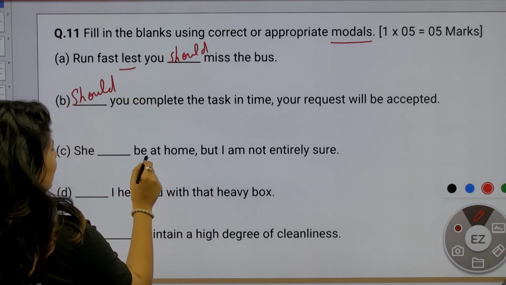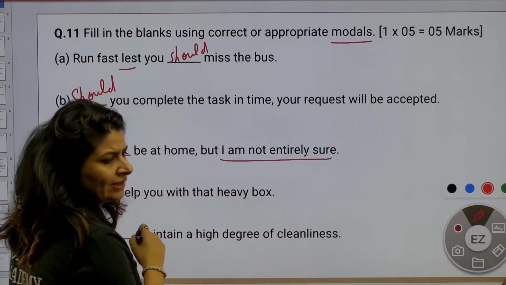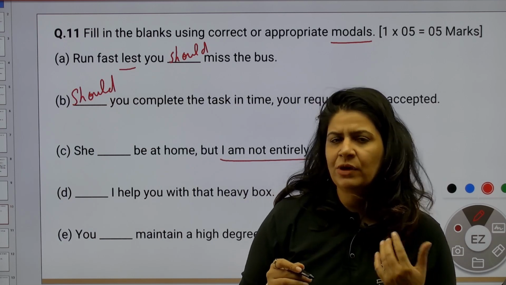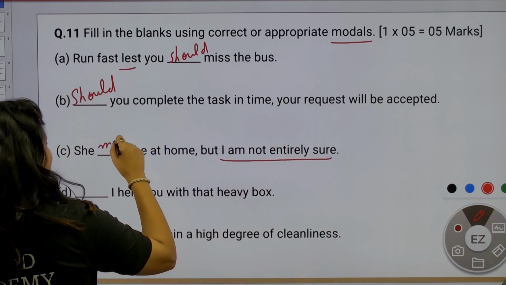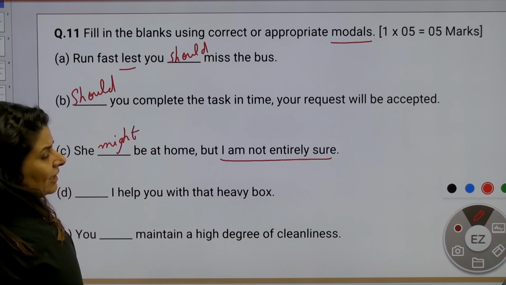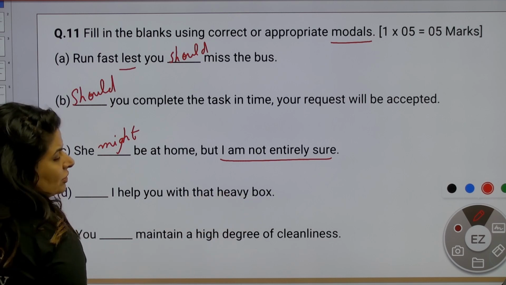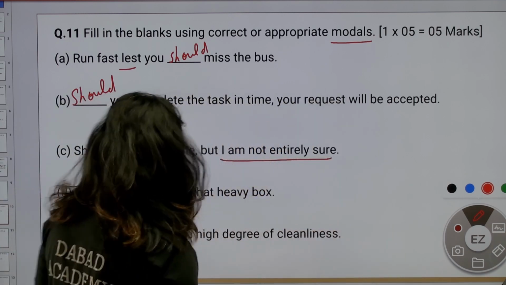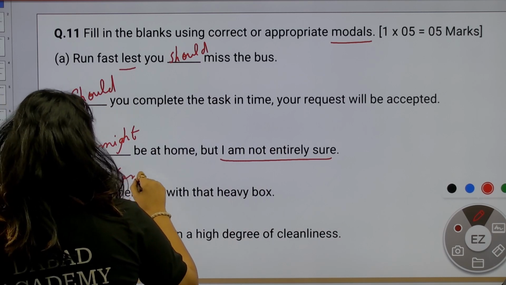She dash be at home, but I am not entirely sure. That means a doubt is there. Chances are less. So what do we write down? In that case, we write down might. She might be at home. She might be at home, but I am not entirely sure. Dash, I help you with that heavy box. So, you can write more than one modal verb over here. Shall I help you? May I help you? Can I help you?